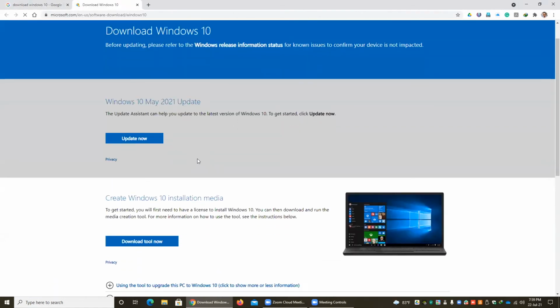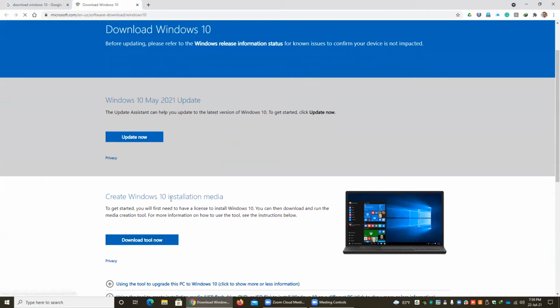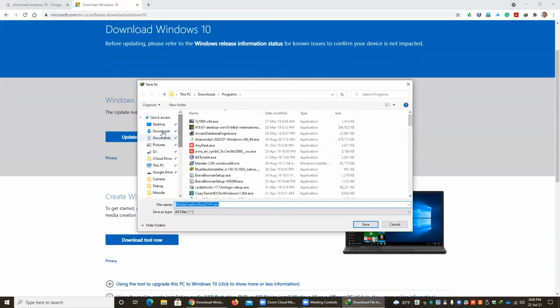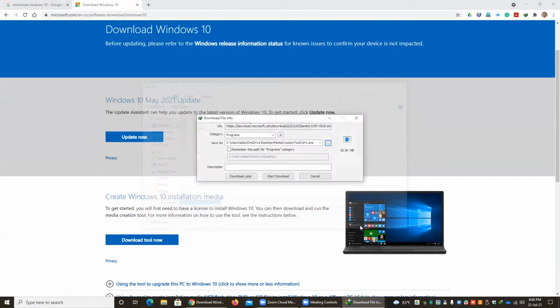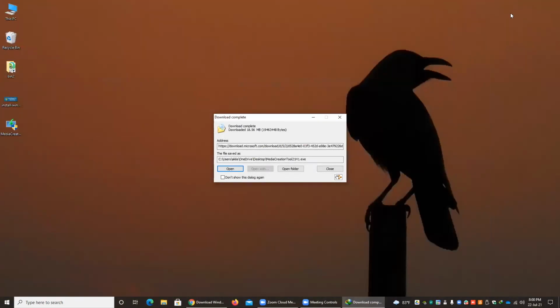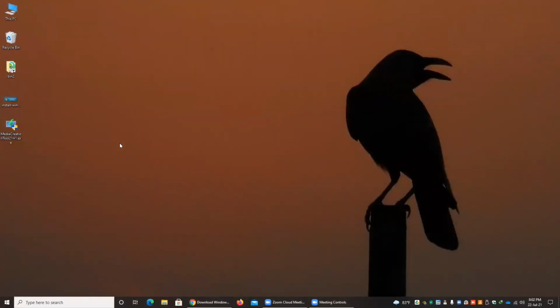And here you can find the Windows 10 installation media. So you have to download this tool. Here I click the download, and you can put it in whichever location you like. Here I save it on my desktop and start the download. After downloading the media creation tool, you can open it by double click.